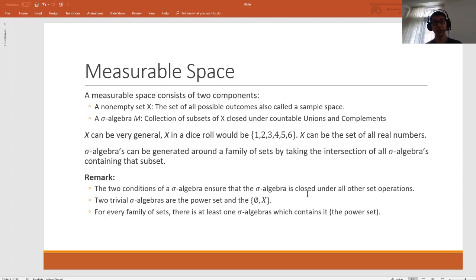Two examples of a sigma algebra could be the power set and the empty set. It's easy to see that both are closed under countable unions and complements. And note that because the power set contains every possible family of sets, we can always construct a sigma algebra.